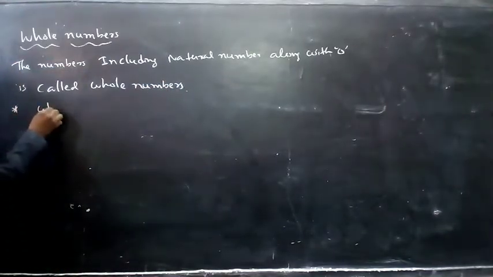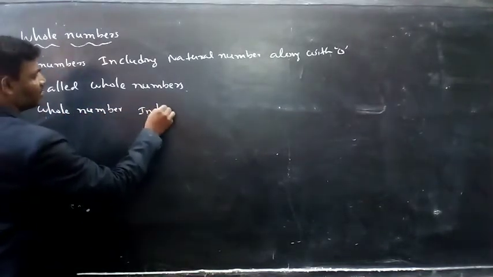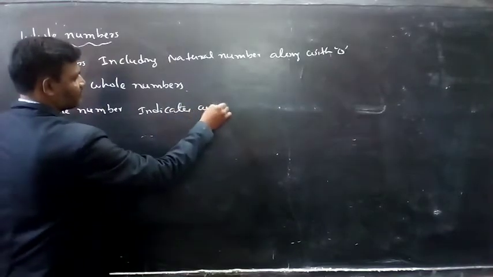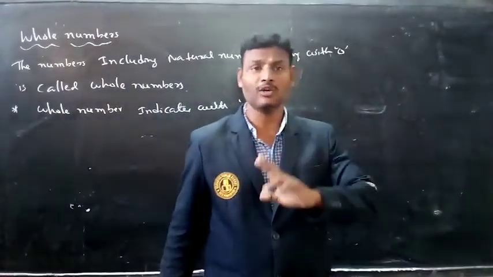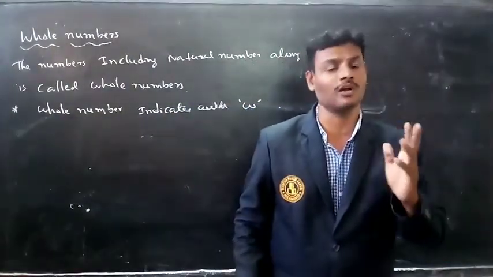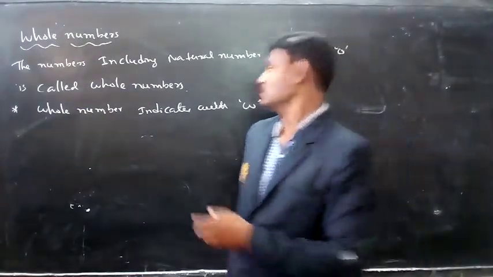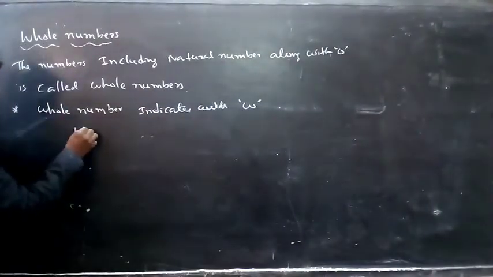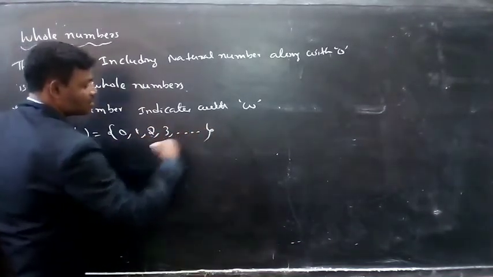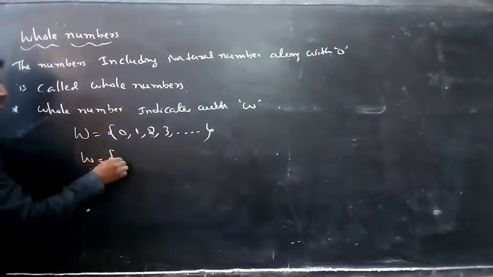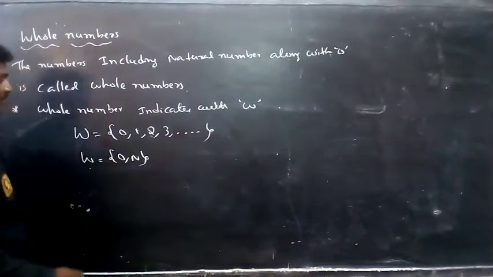Whole numbers are indicated with capital W. So the set of whole numbers W is equal to 0, 1, 2, 3, and so on. It means W is equal to 0 together with N. Why? Because natural numbers are part of whole numbers.